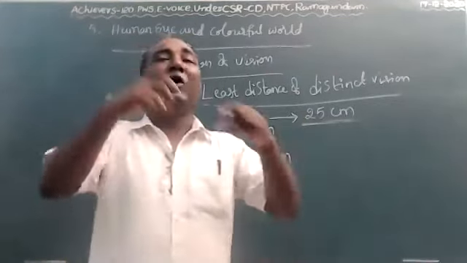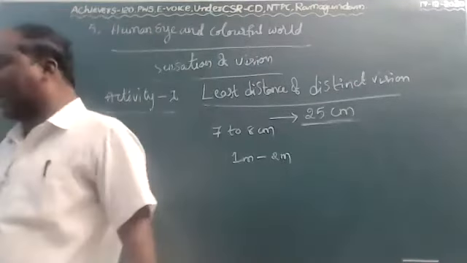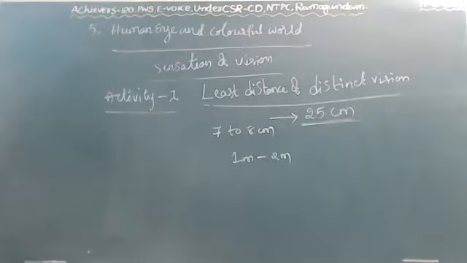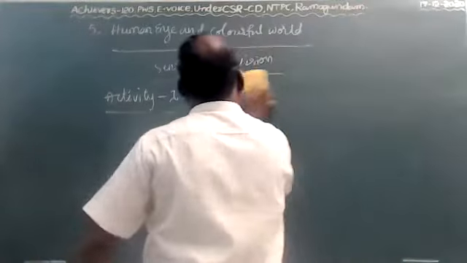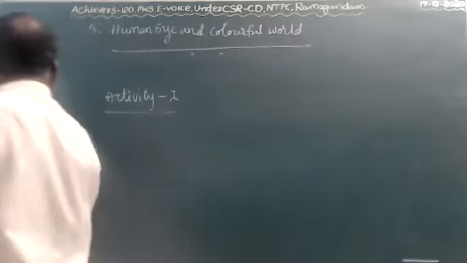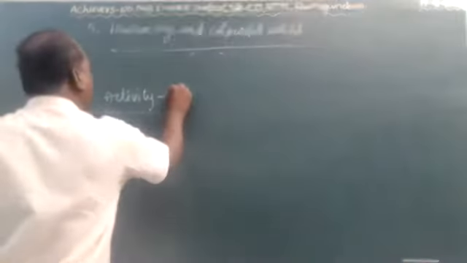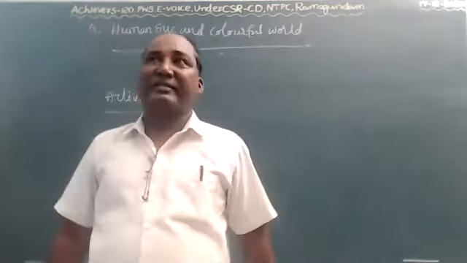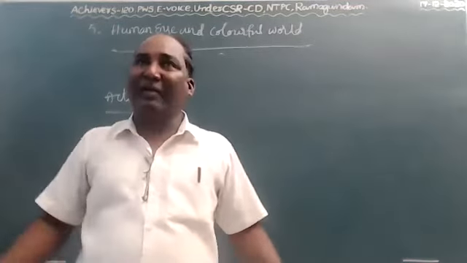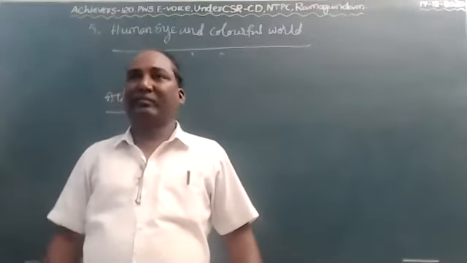So can we see the whole object with our eye? Let me show one more activity. This is activity 2: can we see the whole object or not? Let me see now. Just collect wood pieces, or otherwise cloth roller sticks.